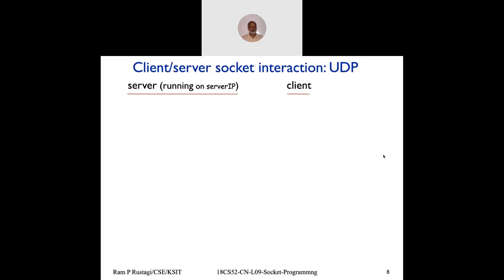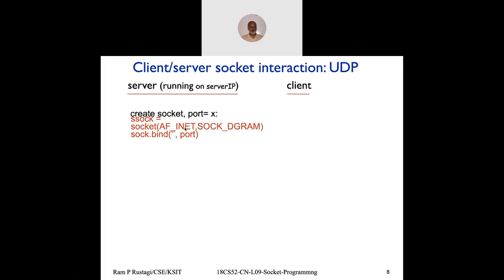So let's look at how UDP socket programming works. We'll have a UDP server. It will create a server socket. With socket, you define what kind of socket you are trying to create. Either there could be a Unix socket, which is local within the machine, or you can say address family internet. That means you're creating a socket for network communication.